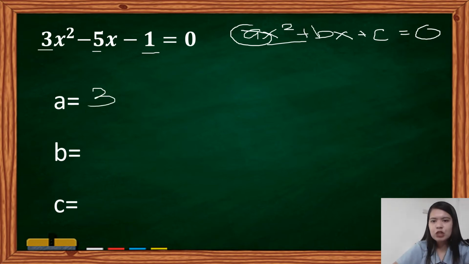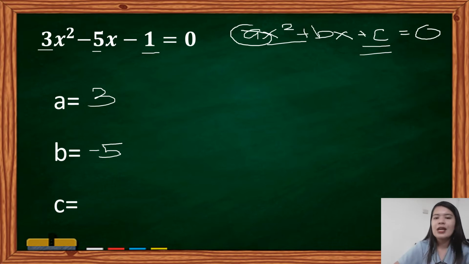Let's continue. Identify the value of b. So, as you can see, here is our linear term, bx. In this case, we have negative 5x. So, it means the value of b is negative 5. And then, for our c, it is the term without variable and without exponent, of course.